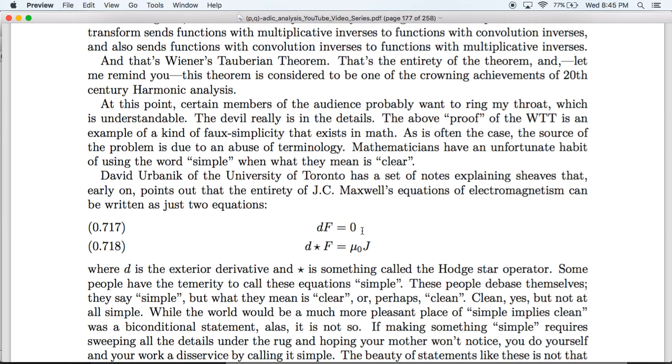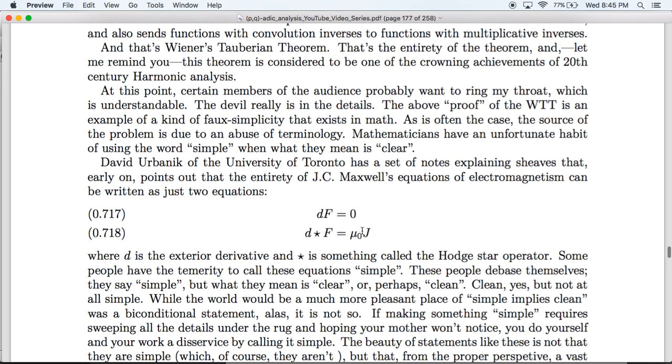So yes, while it is always true that simple things are going to be clean, the converse is not at all true. Clean things are not guaranteed to be simple, and especially in math, will rarely be so. If making something simple requires sweeping all of the details under the rug, like we did with that proof of the Wiener-Tauberian theorem, and then you hope your mom doesn't notice all the stuff you swept under the rug, then you're doing yourself and your subject a disservice by calling it simple.